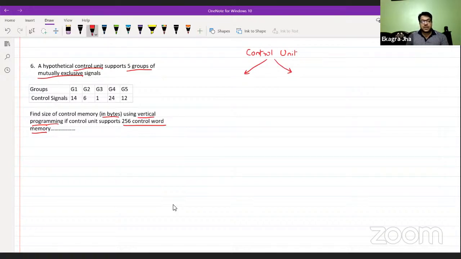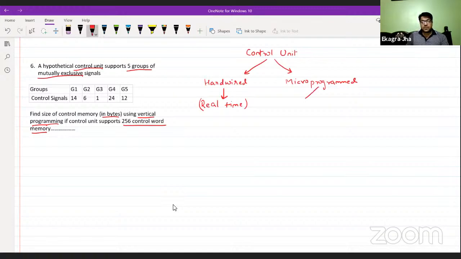Control unit comes in two variations. One is hardwired and another is microprogrammed. Hardwired is basically used in real time operations or a real time environment. Because they are hardwired, they are quite costly and less flexible. So if you want to change or modify something, it will cost you a lot. That is why we go for microprogrammed.